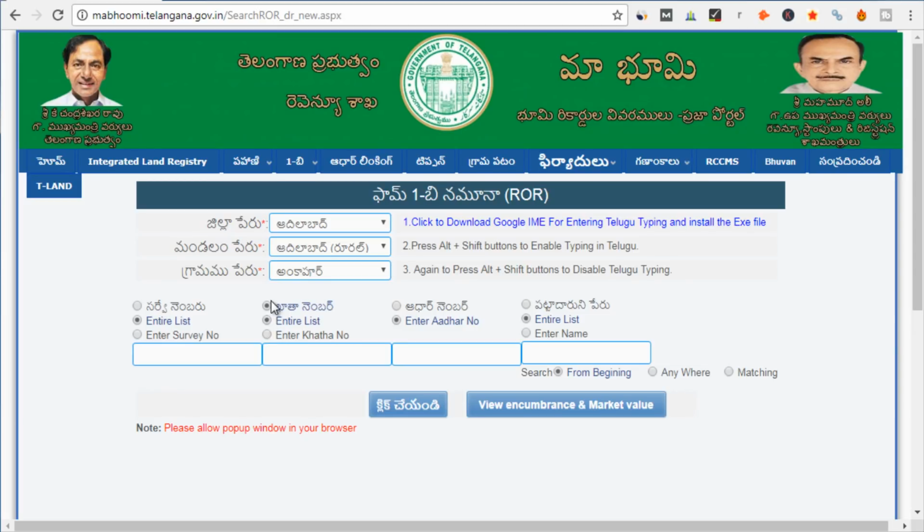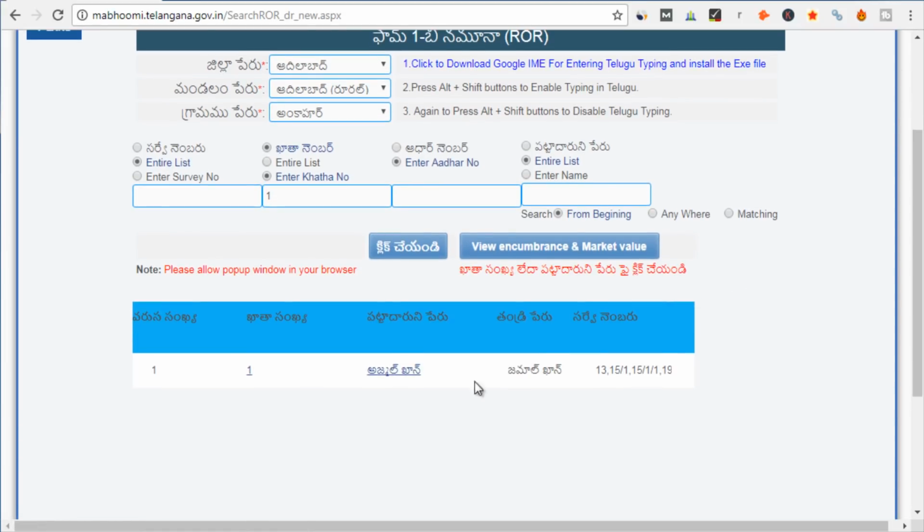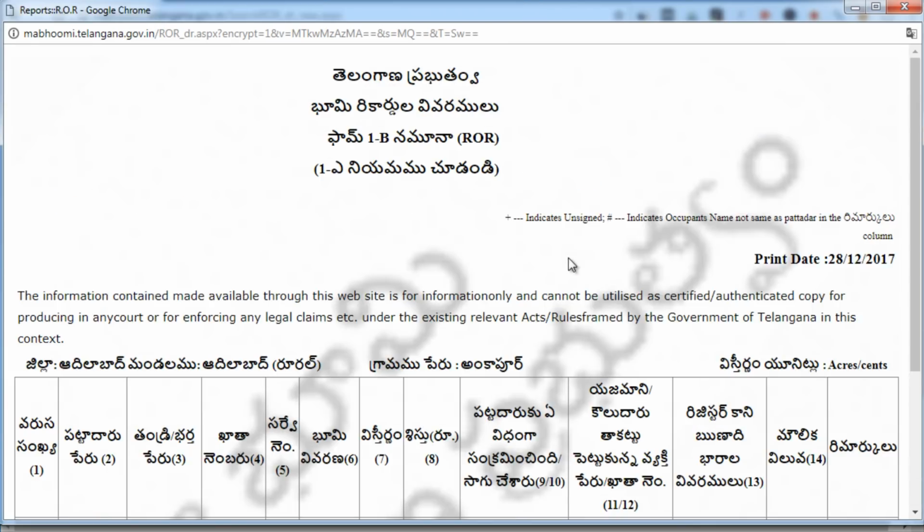We have to click here and enter the khata number, otherwise the entire list of the village will be shown, right? So if we know the khata number, we will enter 1 here, and then click here. Alright, in this particular khata number, you can see that all these survey numbers are there. If you want to get the complete details of this ROR, you have to click here.